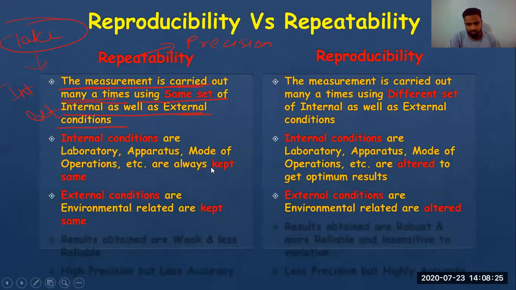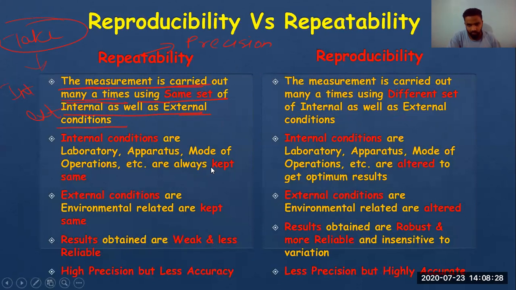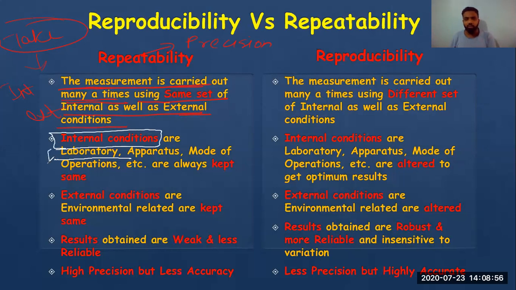Okay, now the next point. I'll just make this visible, and I'll take the annotation so it becomes easier for me to explain. Internal conditions might be that you are changing the laboratory condition. Suppose there is a lab in Kalsekar, there is a lab in IIT. You take one reading in Kalsekar lab and you take another reading in IIT lab. By changing the lab, you are changing the internal condition.